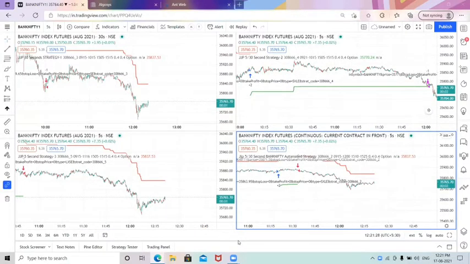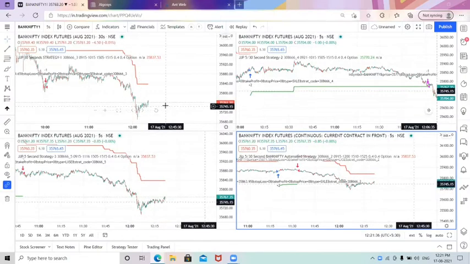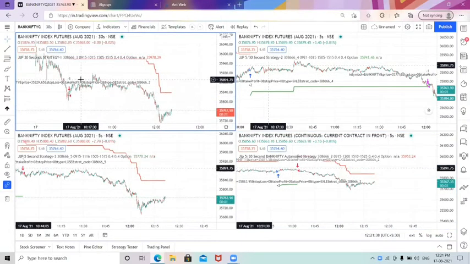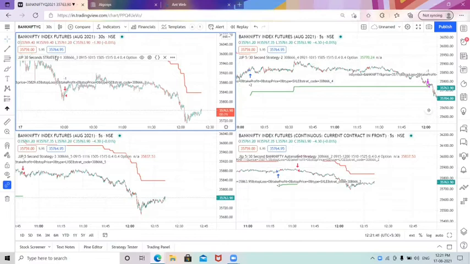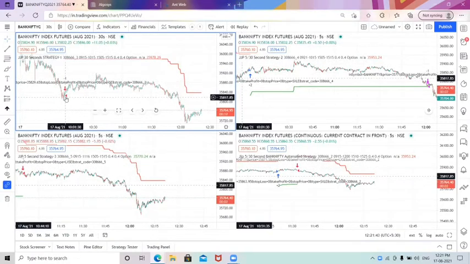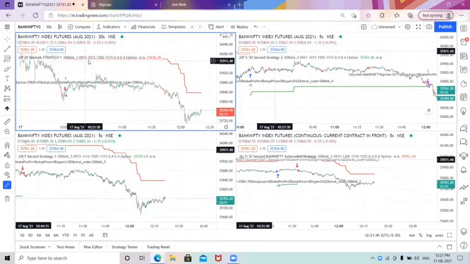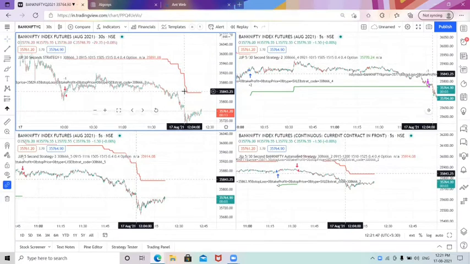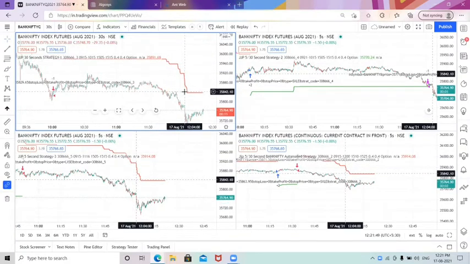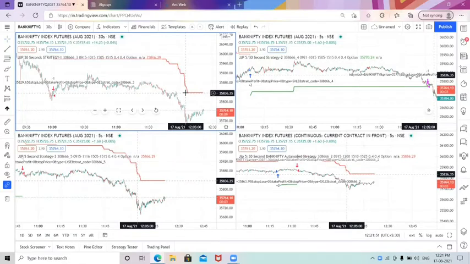Hi traders. Right now you can see the timing in my chart is 12:21 p.m. So you can see this is the status today right now. For the first strategy of our 30 seconds time frame, you can see the short entry has been executed, as well as the trailing stop loss has been given some moments, and it has been trailed till 35,836.